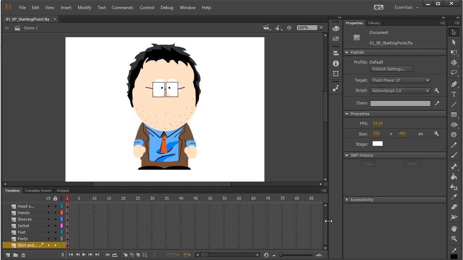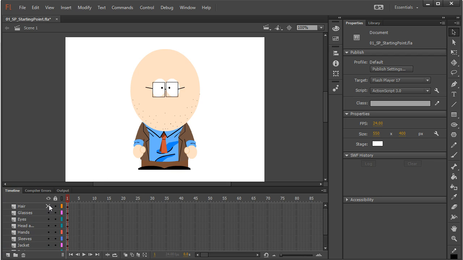So just a couple things before we get started. You're going to notice that one, we don't have a mouth for our character. We will be drawing that later on, so don't worry about that, because, I'm not going to lie to you, it looks a little freaky right now. And you'll notice that I have different objects on different layers. So the hair is on a layer, glasses is on a different layer, the eyes, so on and so forth. You get the idea. So I have separated each of the items.